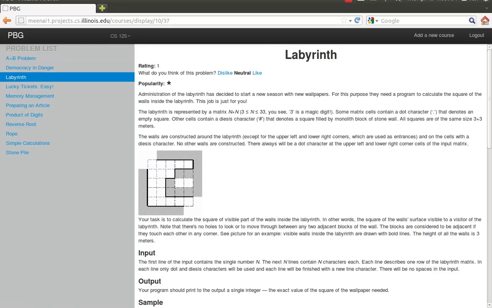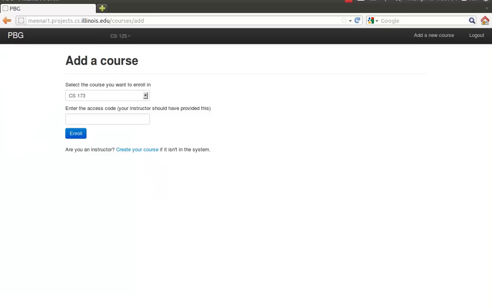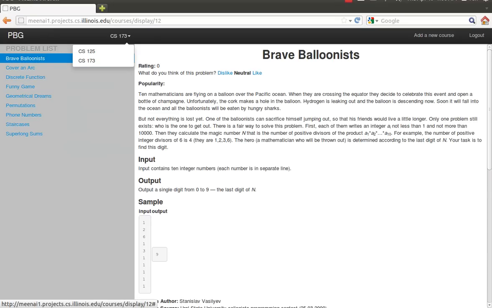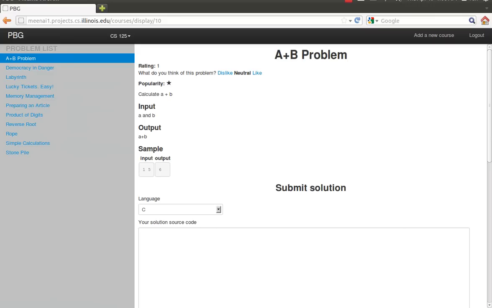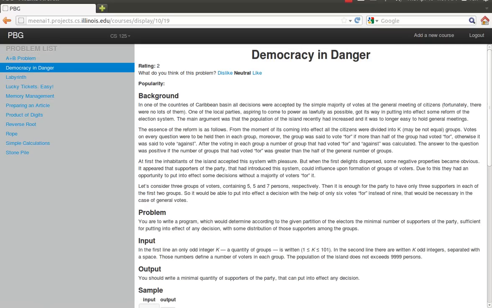I'm going to add one more course so we can show switching between the two courses. So I enroll in that course. Okay, so now I have CS 173 and 125. Now I'm in CS 125. I'm going to try and look at one of the problems. As we can see, here's a problem.